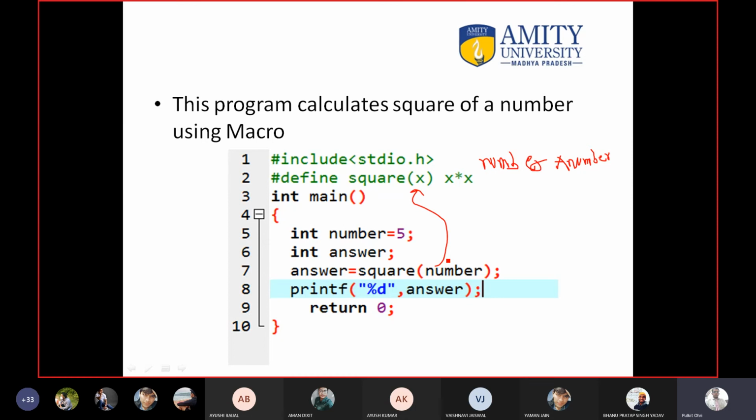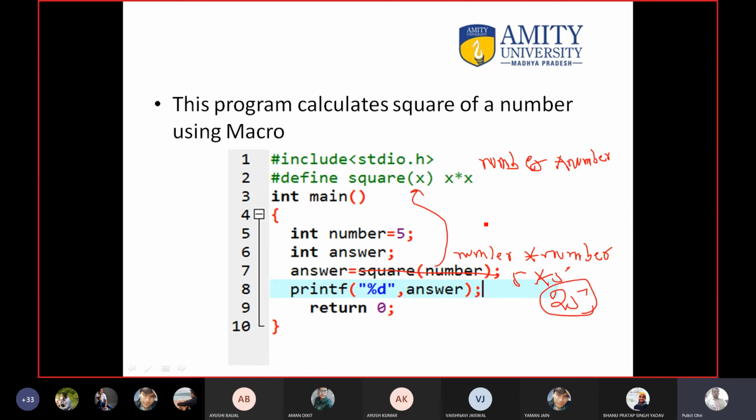For example, when we want to swap two numbers 5 and 10, stored in the first and second variables, in that scenario we were passing the value, but the value is passed when the compilation step is over. This thing happens before compilation, so you cannot execute anything before compilation. You cannot add two numbers. So before compilation only the name number is passed, so it becomes number multiply number. Once compilation is over, then 5 multiply 5 is written, then 25.